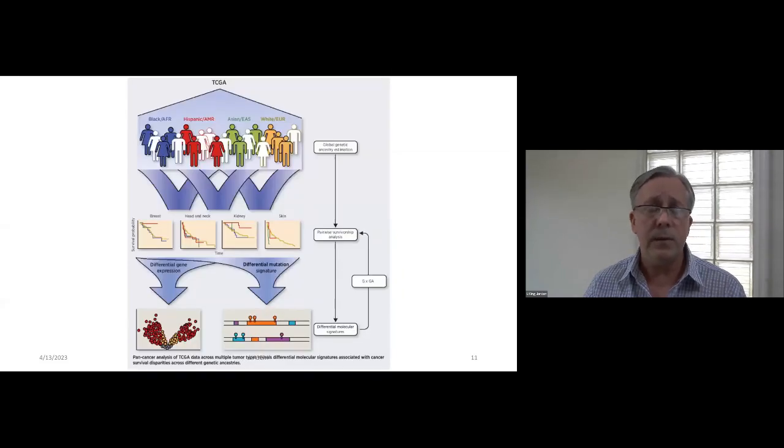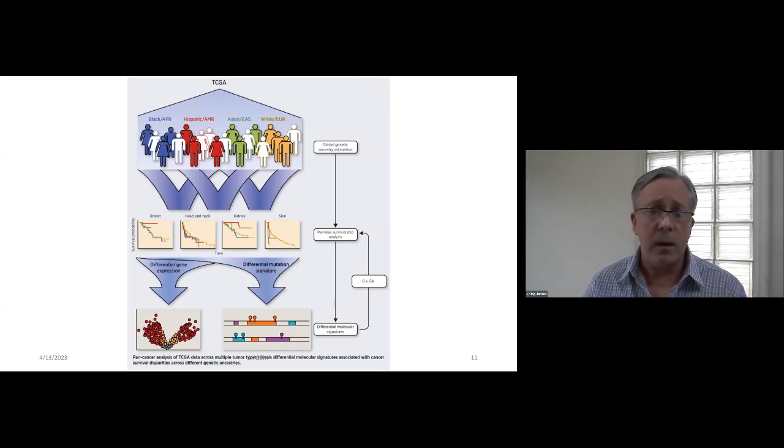And what we did for this study is we stratified individuals with respect to their self-identified race and ethnicity: Black, Hispanic, Asian, and white, the four largest race and ethnic groups in the TCGA, the Cancer Genome Atlas. And we characterized individuals' genetic ancestry based on their DNA variation. Then we looked at the relationship between ancestry and cancer survivorship, doing survivorship analysis.